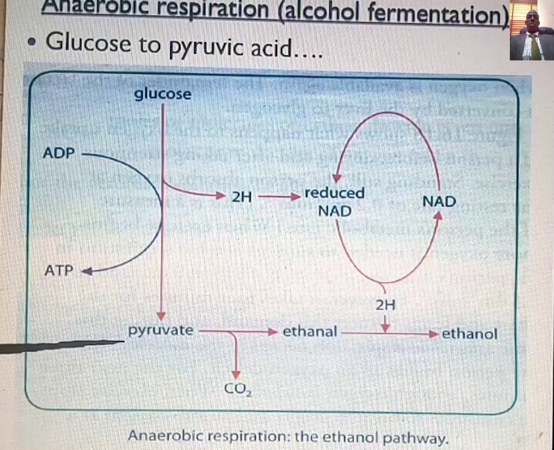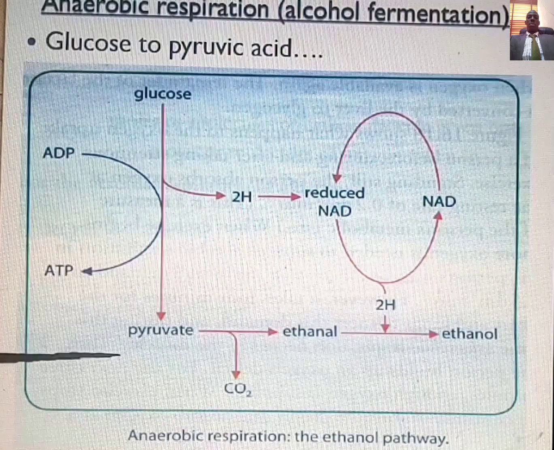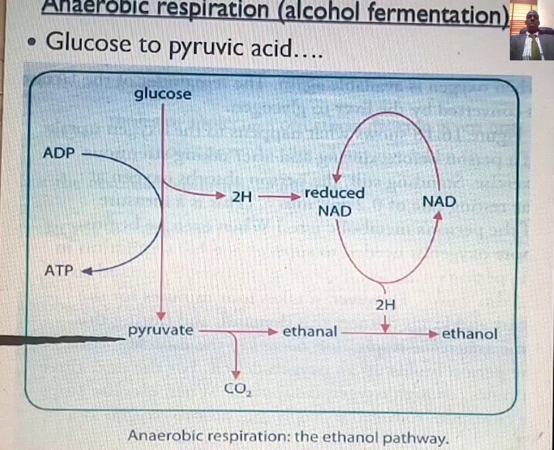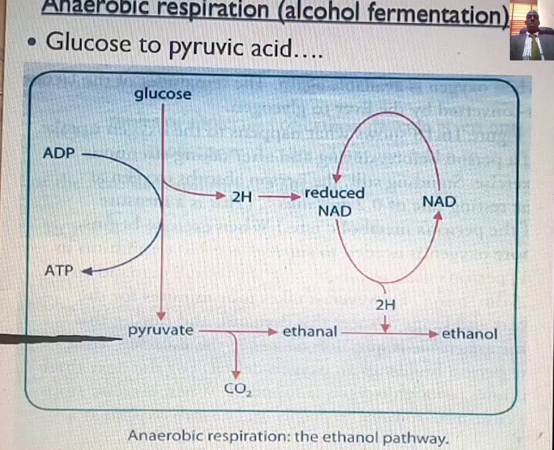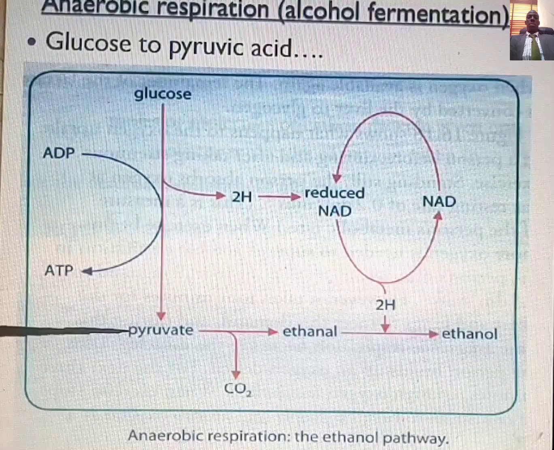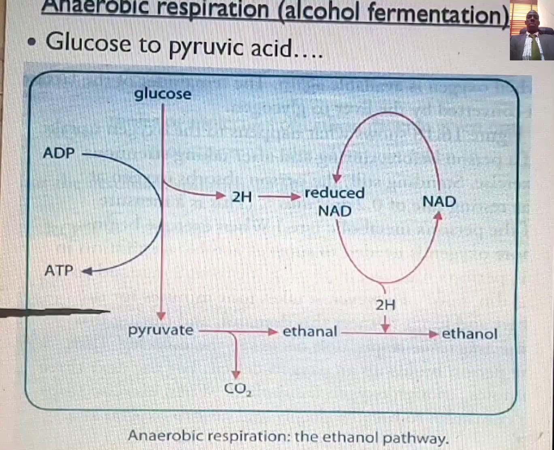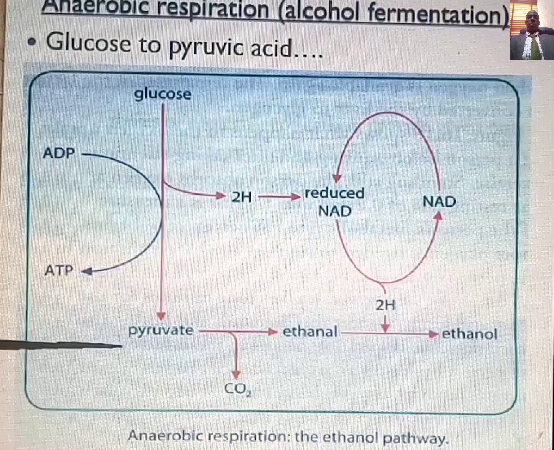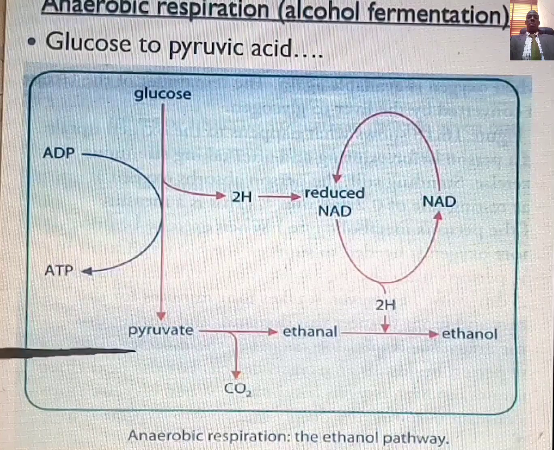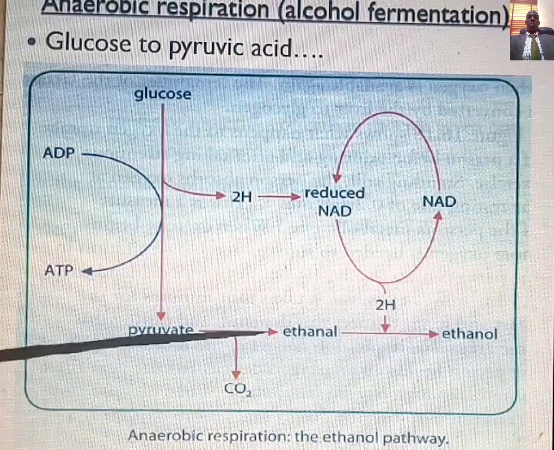That's during glycolysis. Now, immediately after you generate your pyruvate during glycolysis, in the absence of oxygen in a yeast cell, the pyruvate will undergo reduction to give you ethanol.